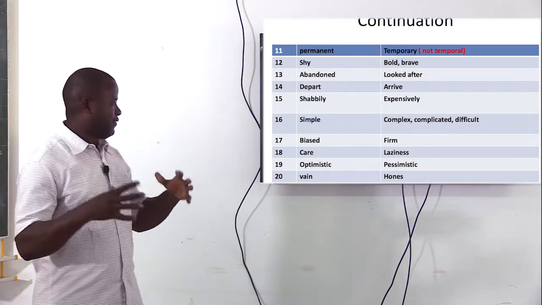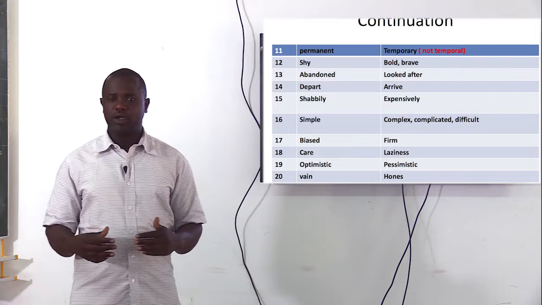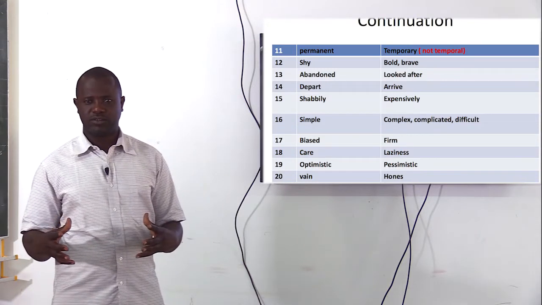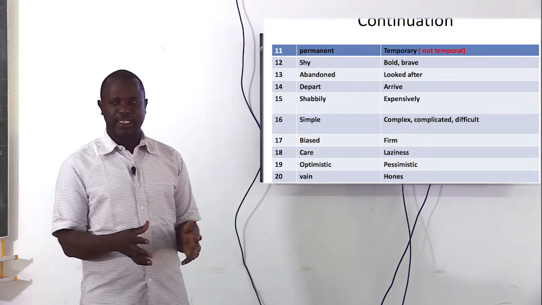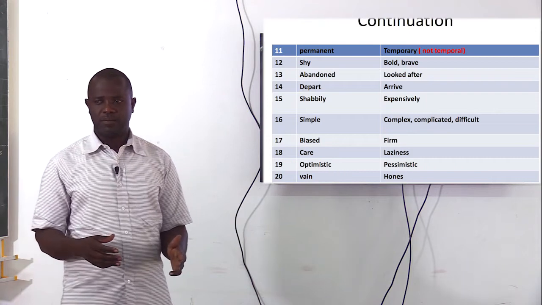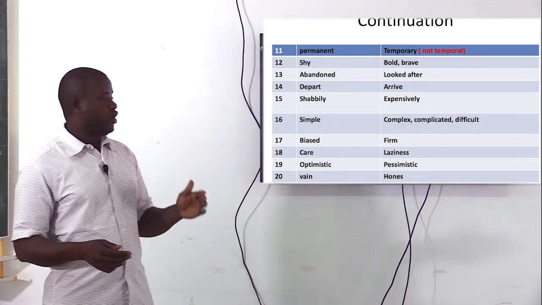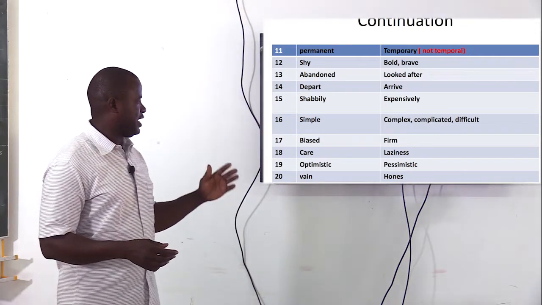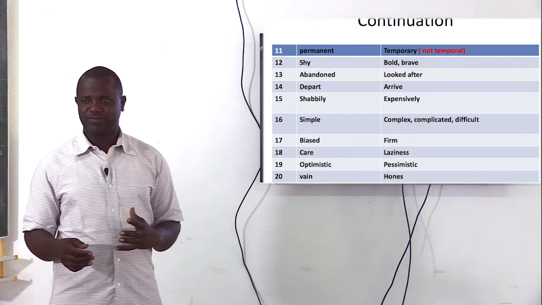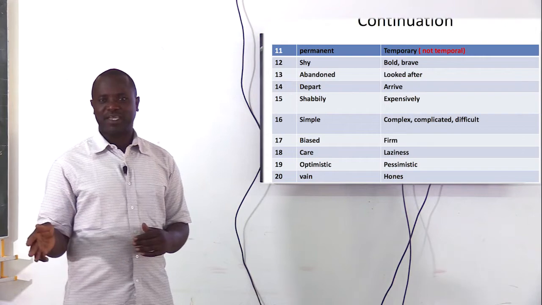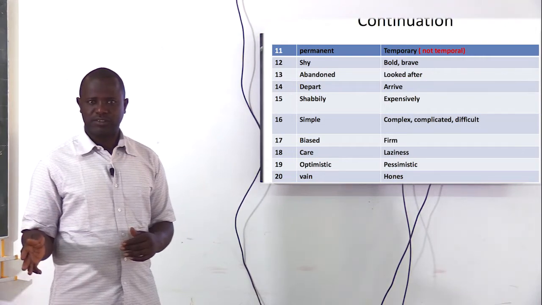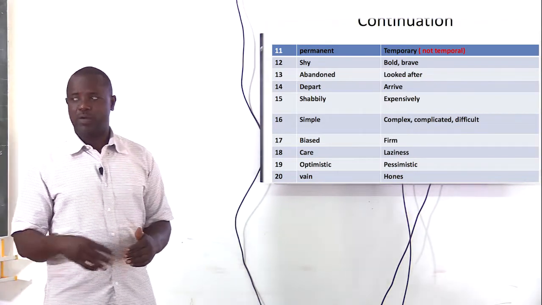When we talk of optimistic, we mean hopeful. I'm optimistic that you can do the job. I am hopeful that you can do the job. So the opposite of optimistic is pessimistic. They were pessimistic. They were doubtful. They were not hopeful.